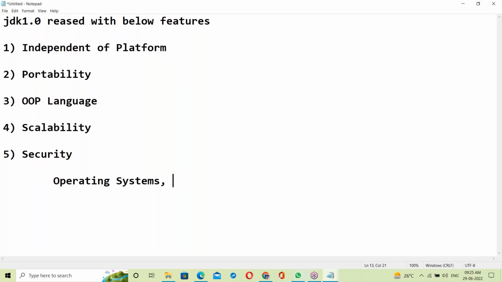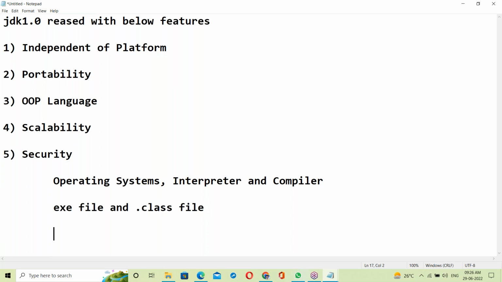Then interpreters and compilers, exe files and dot class files, and low level languages and high level languages.